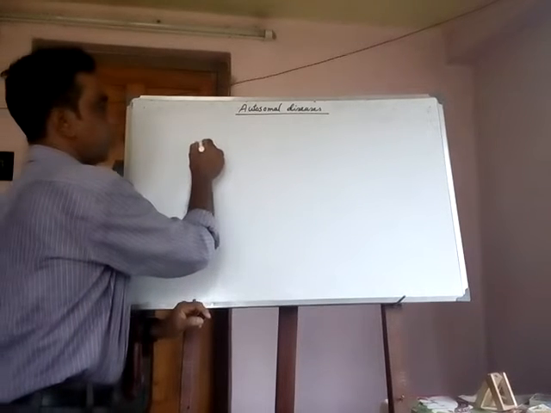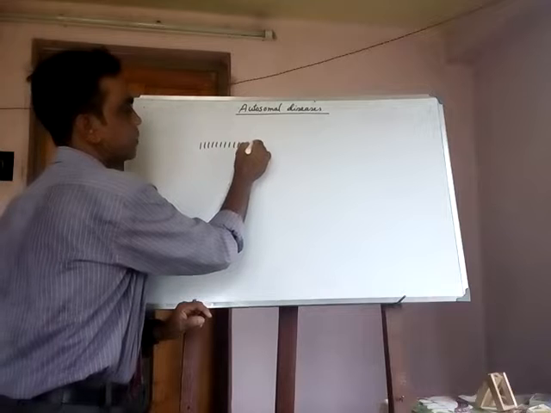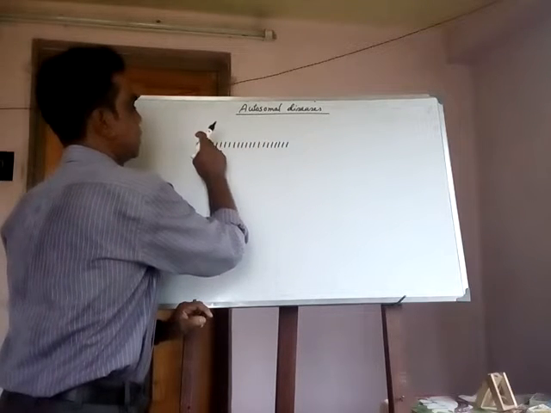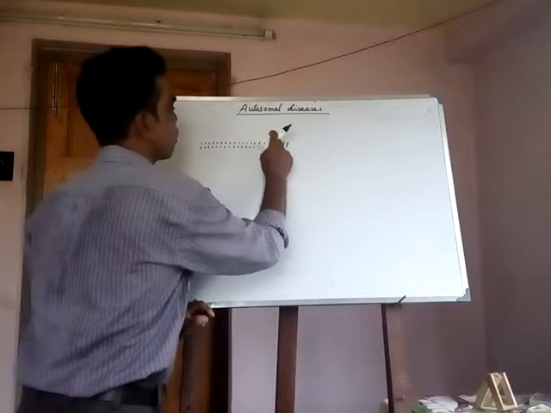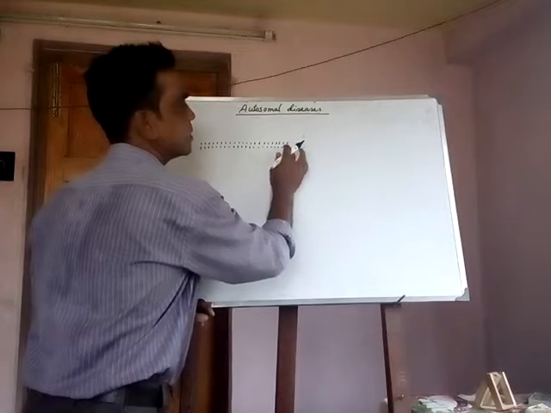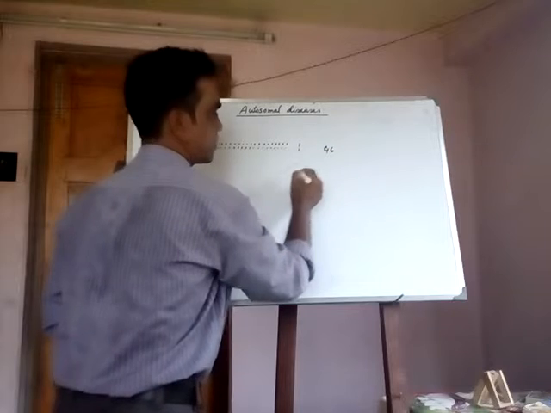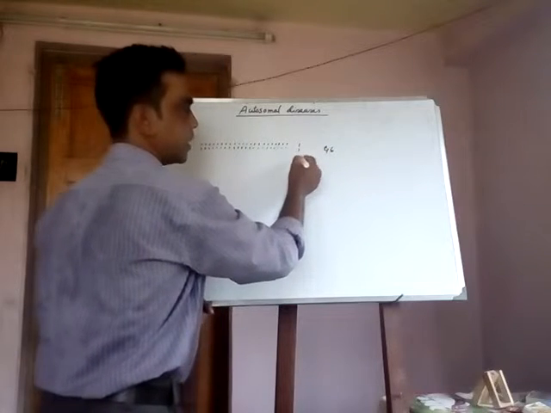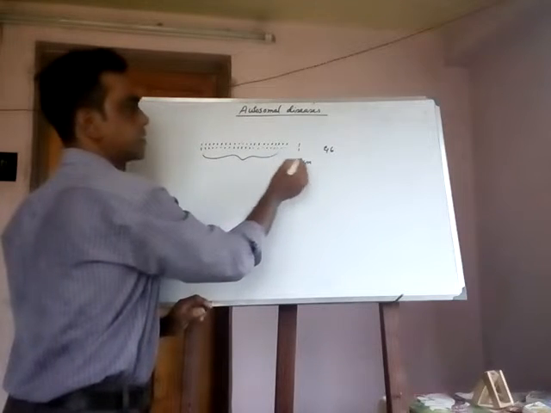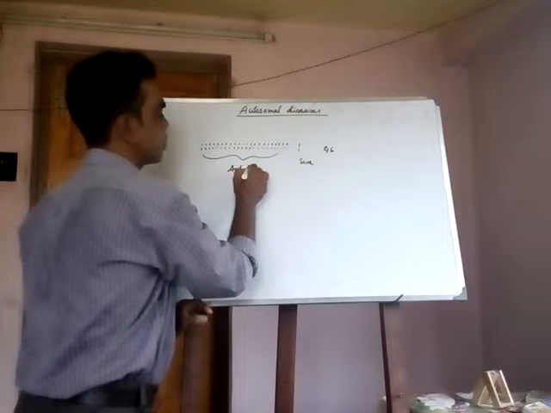In humans, there are 1, 2, 3, 4, 5, 6, 7, 8, 9, 10, 11, 12, 13, 14, 15, 16, 17, 18, 19, 20, 21, 22, that is 22 pairs of autosomes and one pair of sex chromosomes, total equal to 46. One pair is the sex chromosomes, and all besides the sex chromosomes are autosomes.